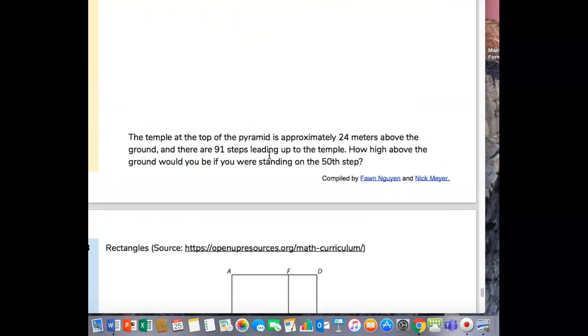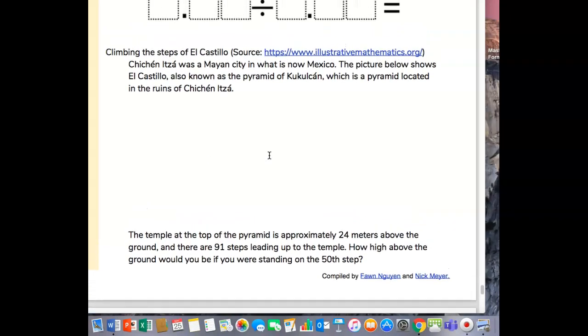Wait a minute, where's the temple? Huh, the picture below, there's no picture, so we'll have to draw the picture. The temple at the top of the pyramid is approximately 24 meters above the ground, and there are 91 steps leading up to the temple. How high above the ground would you be if you were standing on the 50th step?